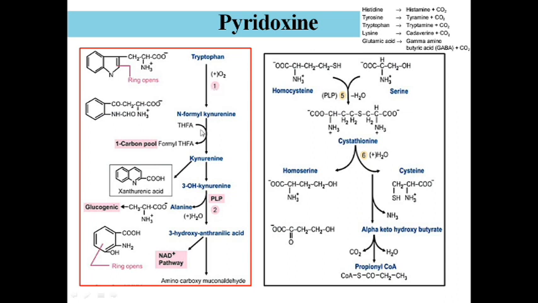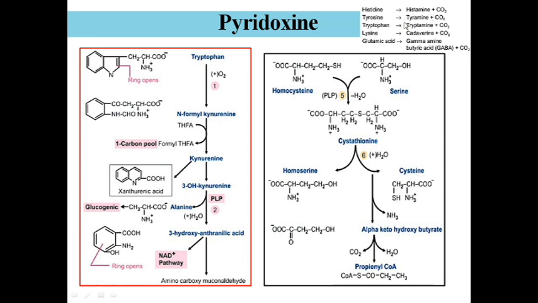Coming to the PLP requiring enzyme in the tryptophan metabolism, you can see this particular step, that is 3-hydroxykynurenine is converted to 3-hydroxyanthranilic acid with the help of an enzyme called kynureninase, which is going to require PLP as a coenzyme. And look at the decarboxylation examples, histidine to histamine, tyrosine to tyramine. What is the importance of this tyramine? Can anyone tell me?